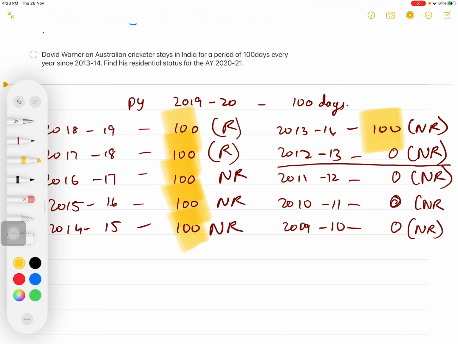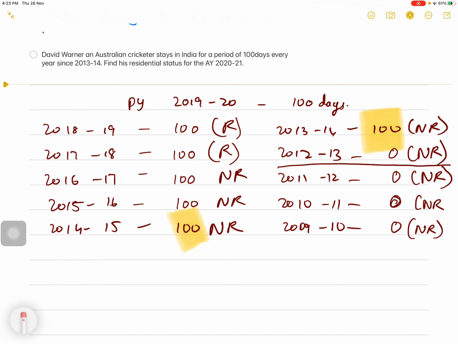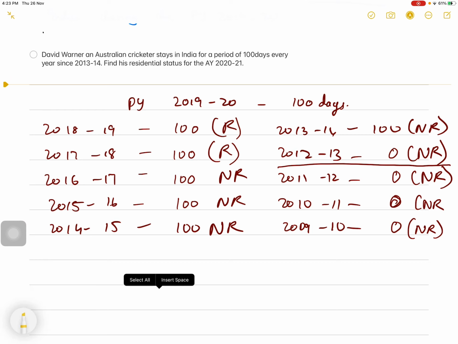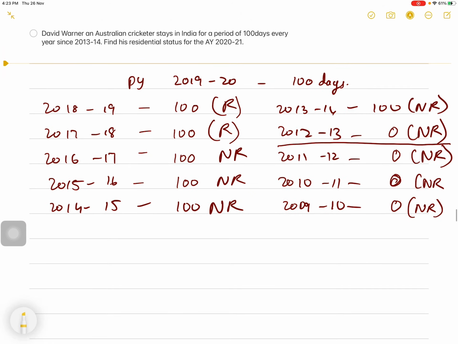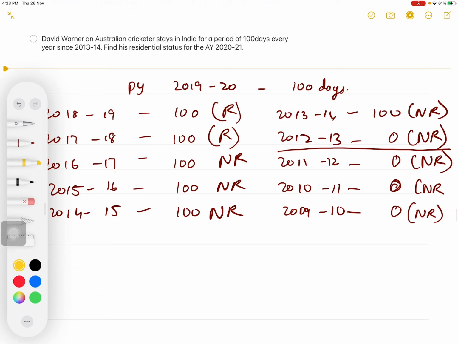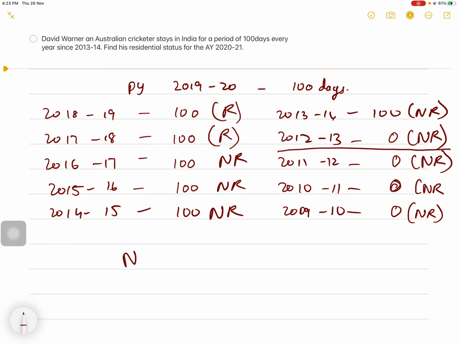During the 7 years preceding the previous year, his stay in India is only 600 days, which is less than 730 days. Therefore he does not satisfy the second additional condition. So by not satisfying both the additional conditions, he is not ordinarily resident.